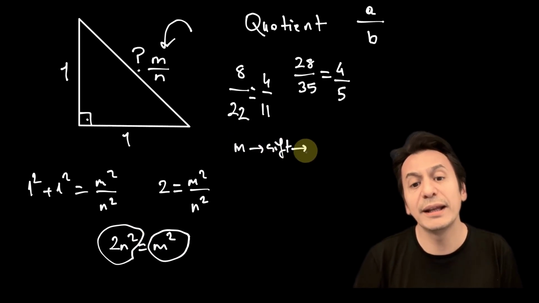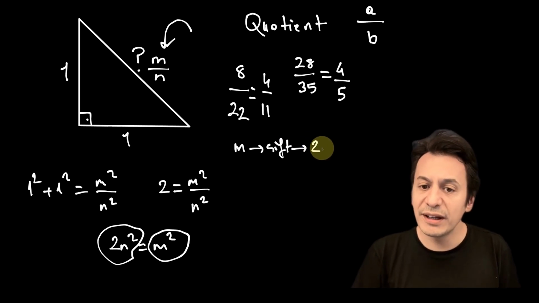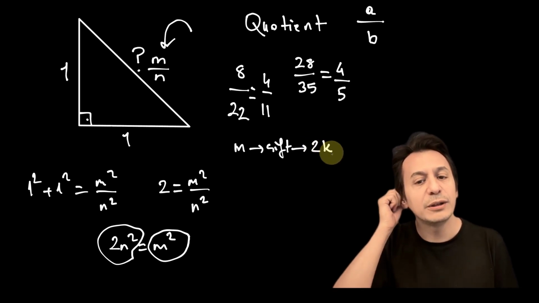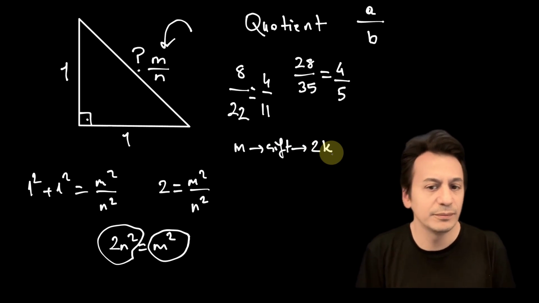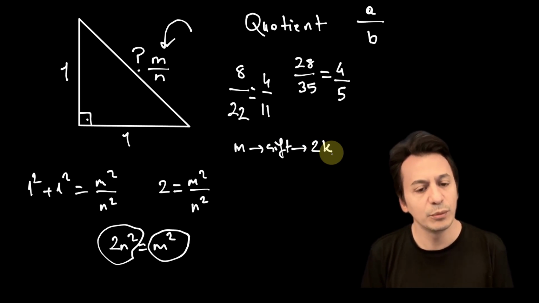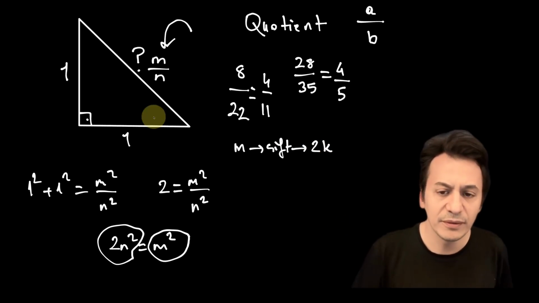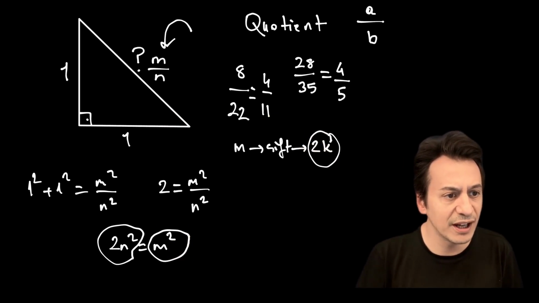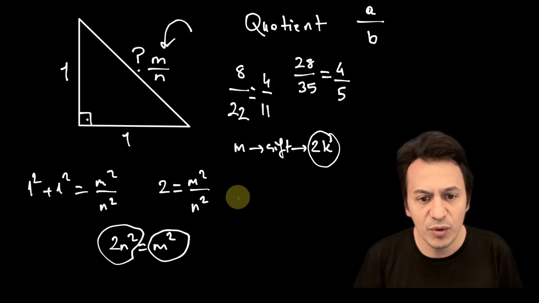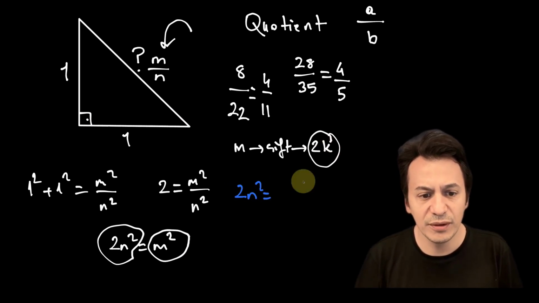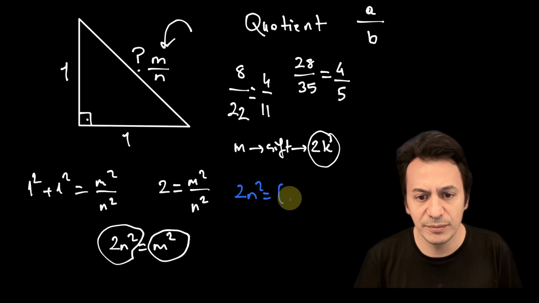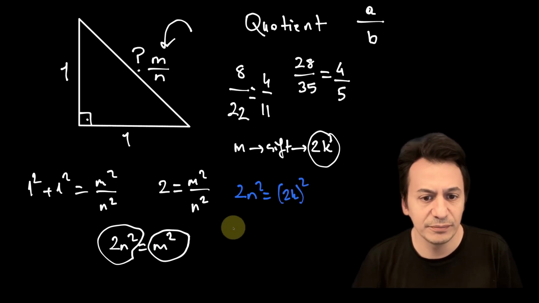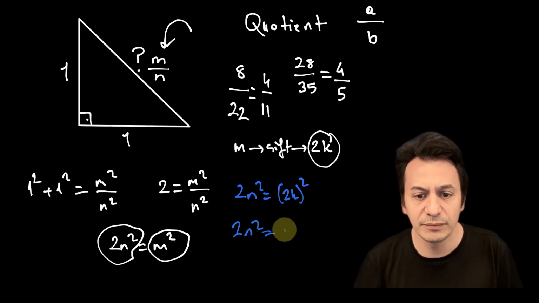Since m is even and k is a natural number, I can express m here as 2k, as a multiple of 2. Good. We've understood that m is even. Now, all I have to do is substitute this value back here. Let's do that now. What is n squared? I'm substituting 2k in place of m, the square of 2k. What does n squared equal? 4k squared. These cancel out.